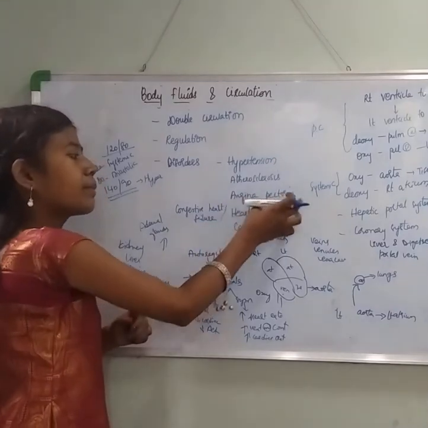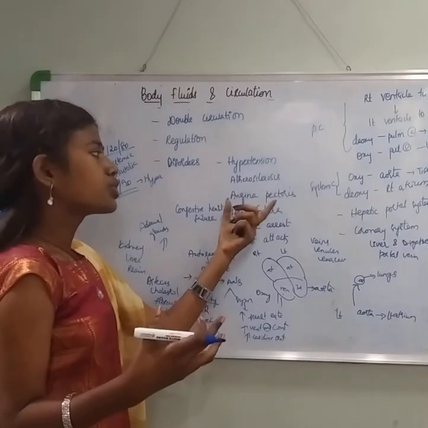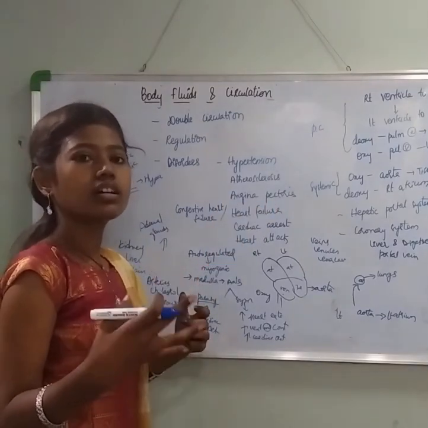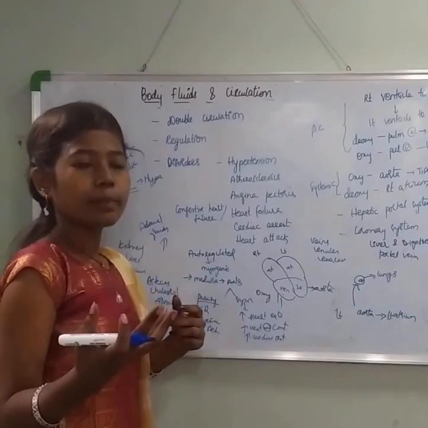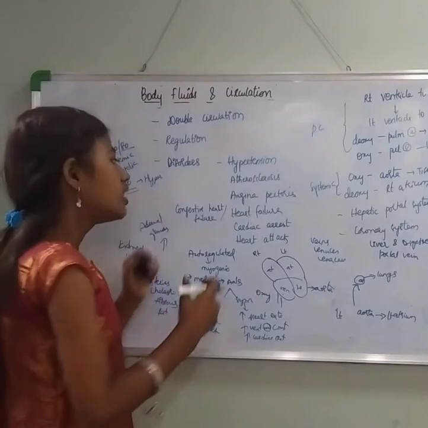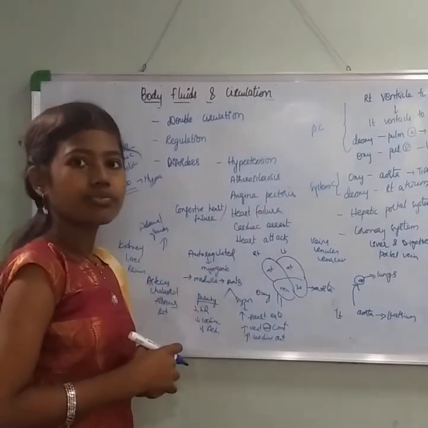Now coming to angina pectoris. There is a small acute chest pain. This pain can occur at all ages, but it is quite common in middle-aged women or elderly people. Now coming to congestive heart failure, or heart failure. What is heart failure?